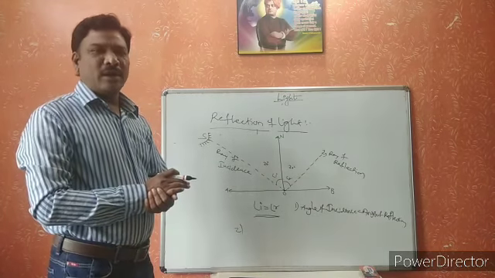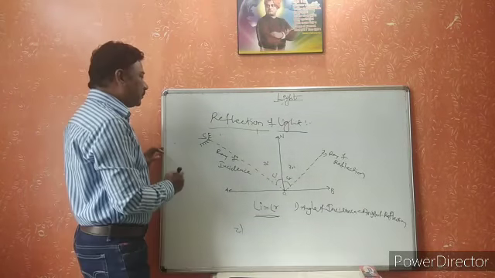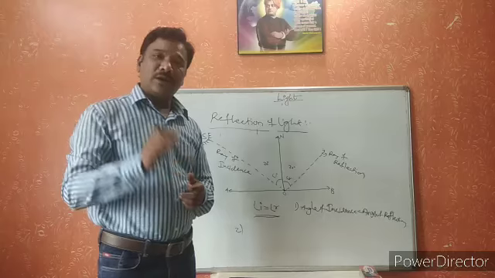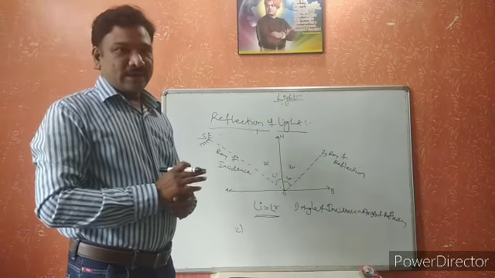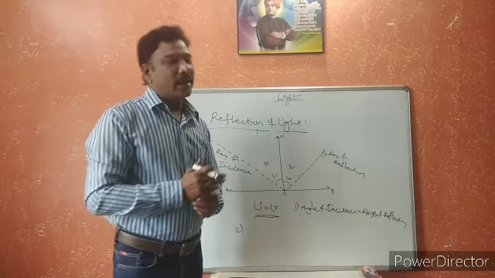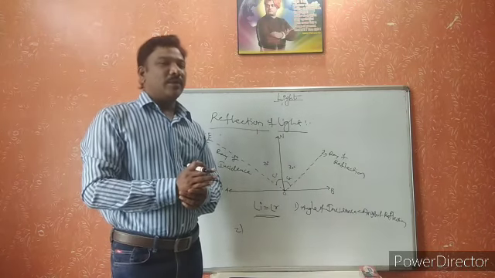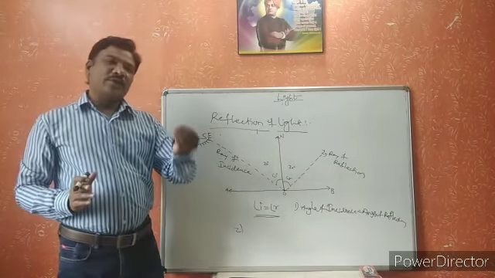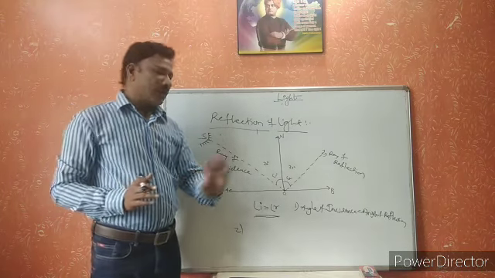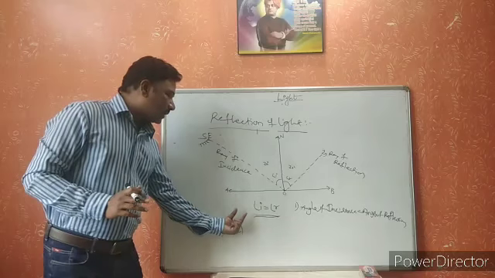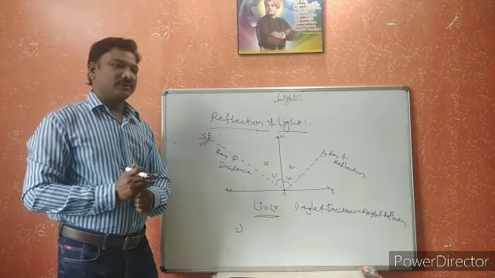These laws are applicable for all types of mirrors. What types of mirrors? For example, we have different types of mirrors: plane mirrors as well as spherical mirrors. In spherical mirrors, again we have different types. You take any type of mirror, for all of them these laws are applicable. These are called the laws of reflection.